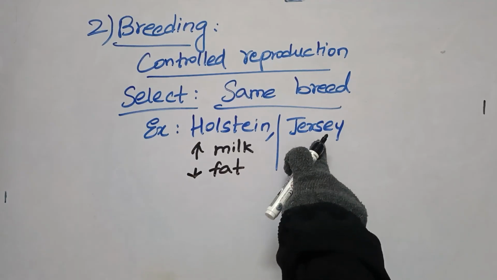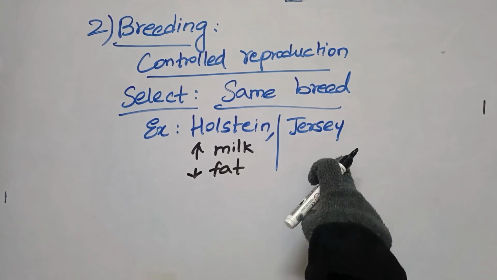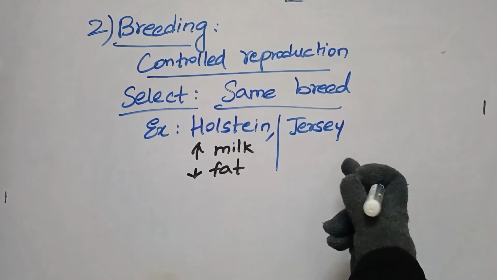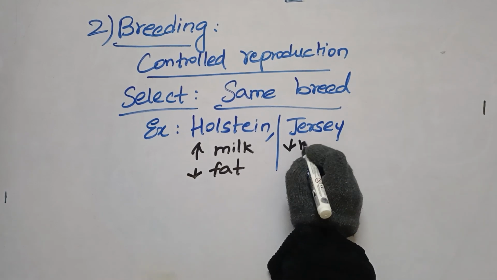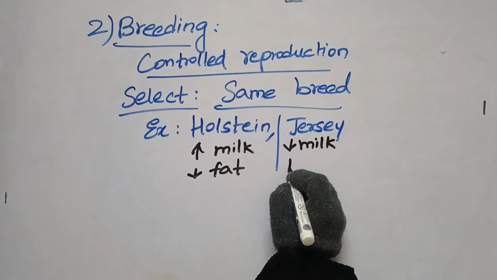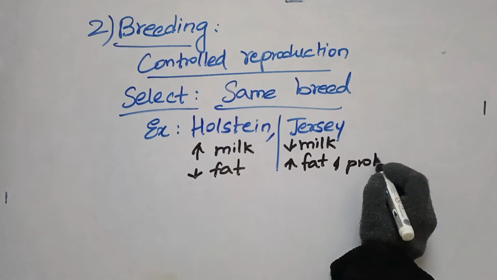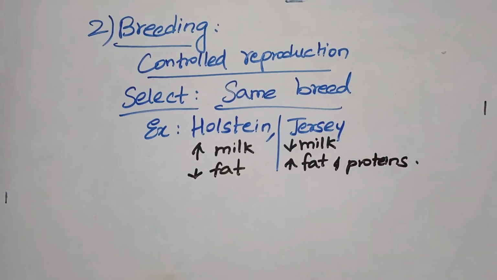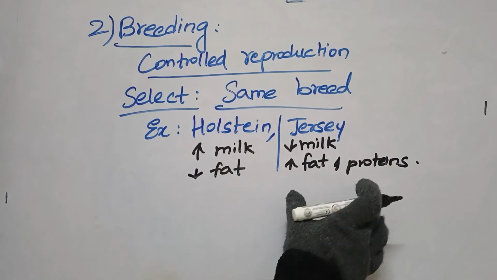Jersey is a breed, which means it contains all the cows which have one quality: less milk production, but high in fat and proteins. Clear? So I have given you the example of two breeds here, Holstein and Jersey.